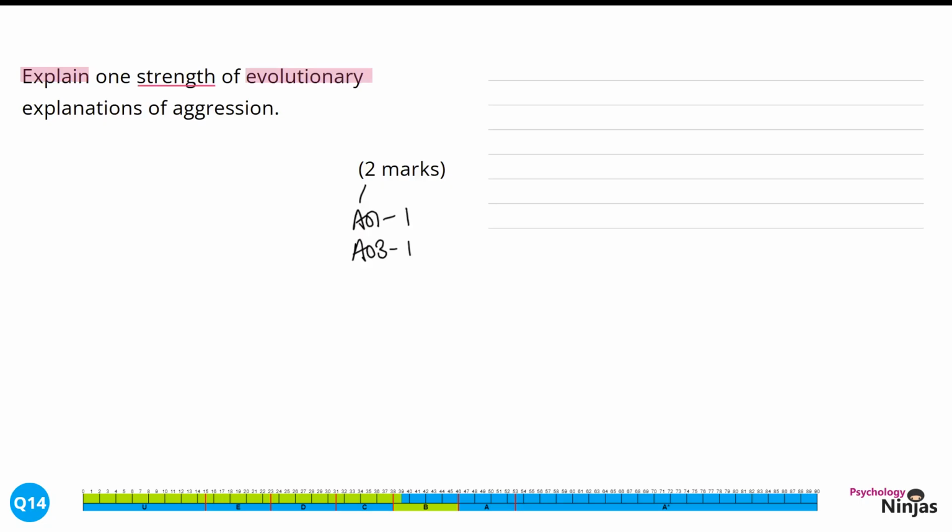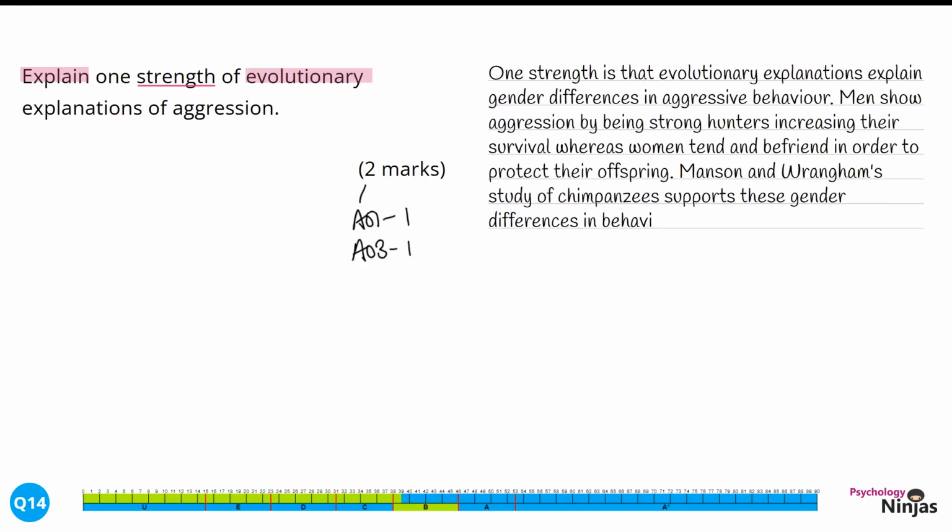Let's have a look at this within a response. One strength is that evolutionary explanations explain gender differences in aggressive behaviour. Men show aggression by being strong hunters, increasing their survival, whereas women tend and befriend in order to protect their offspring. Mason and Wrangham's study of chimpanzees supports these gender differences in behaviour. We've clearly identified a strength in terms of gender differences, explaining how men and women differ in their aggression. The use of research that demonstrates this supports this strength and justifies why it is a strength for this particular explanation.